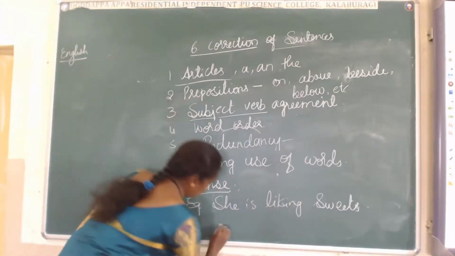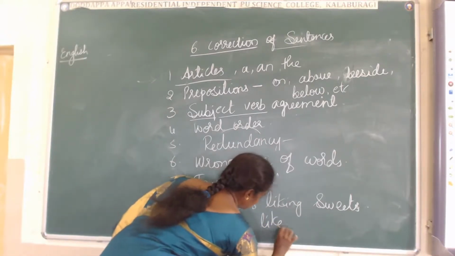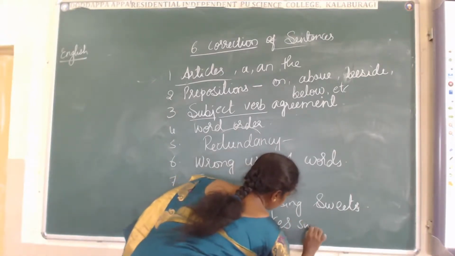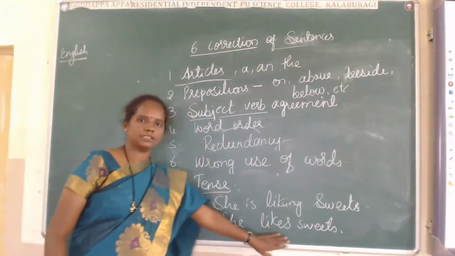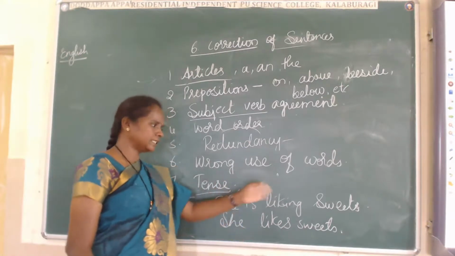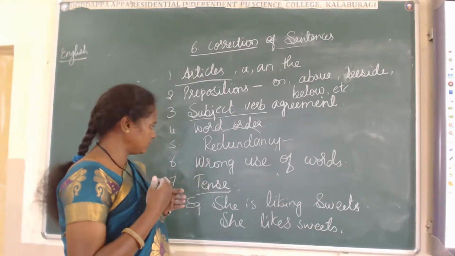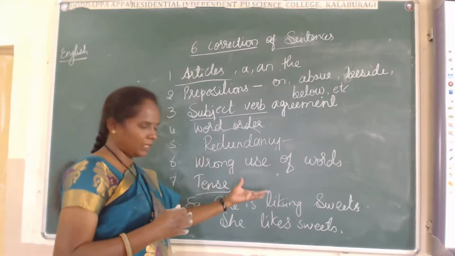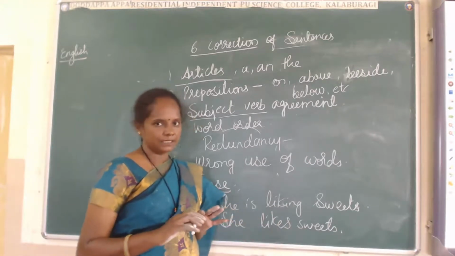What is the perfect answer? She likes sweets. Simple present tense is enough here. We cannot use continuous for this. She likes sweets is enough.